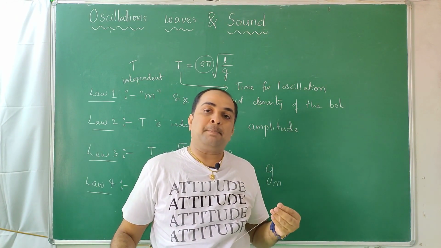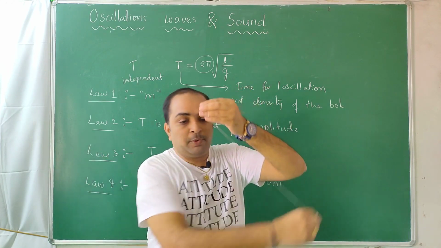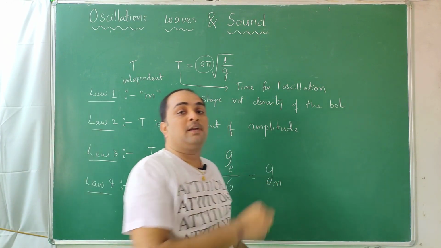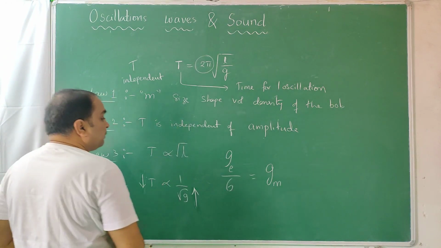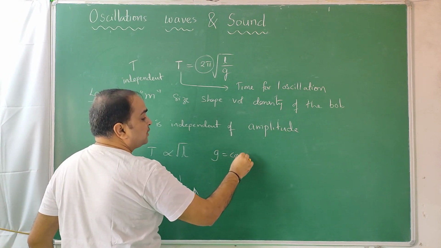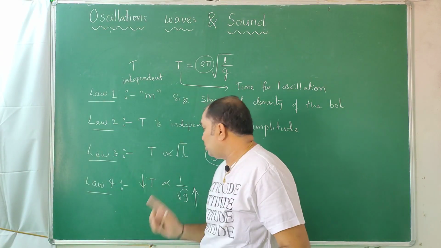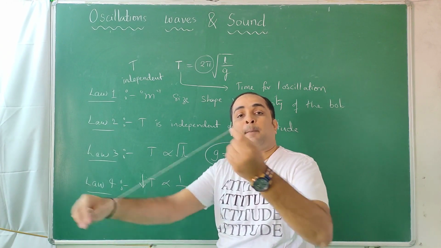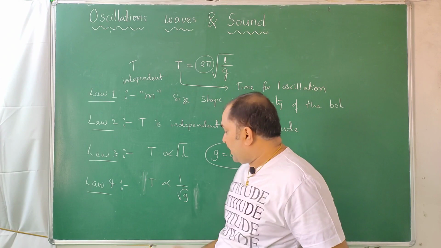On Jupiter, if you take another planet, it has a lot of gravity. If you do this experiment there, then it will oscillate much faster because of more gravity. The pull is so high that it makes a much quicker oscillation for the same length. So here, if you keep gravity constant, that means you repeat this experiment for different lengths on the same earth. Don't change the gravity. On earth, in Hyderabad, in Ahmedabad, in Delhi, you do it. That is one way. Next is, keep the length the same.